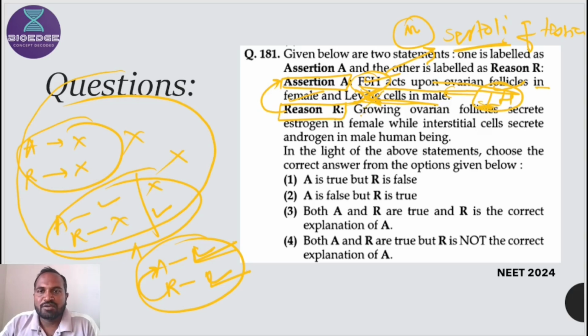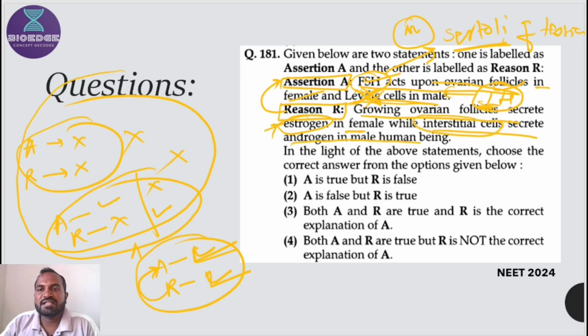Then second, growing ovarian follicles secrete estrogen. Correct. Estrogen can be secreted by the growing ovarian follicles. So the source of estrogen is ovarian follicles. Correct, in female. Very good. While interstitial cell secretes androgen in male human being.